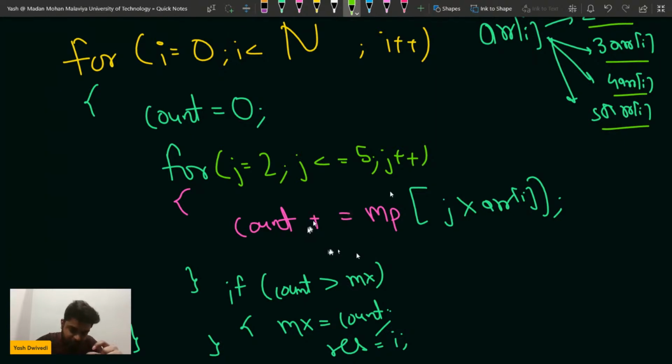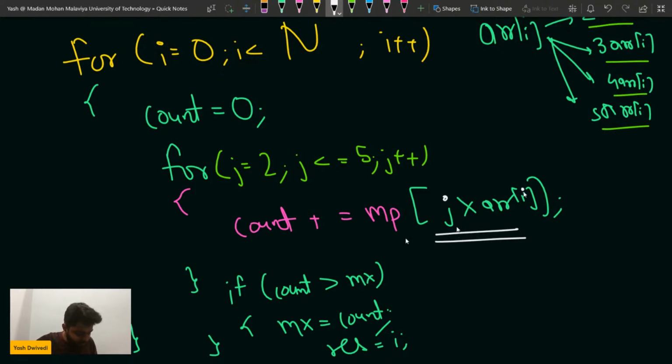So basically what we can do here is we can simply count all the occurrences by doing map of j into array of i, right? That is how I can get this thing. So is this part clear to everyone? How did you do B, guys? Okay, so B is just a bit manipulation problem. Again, that will be using mapping only, right?